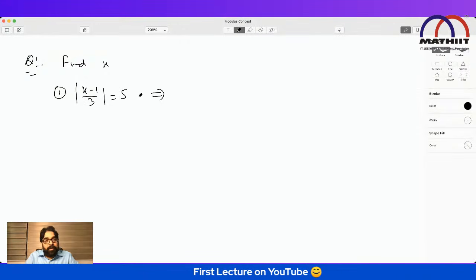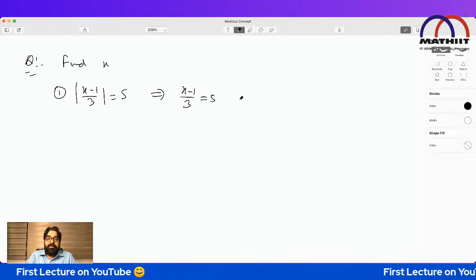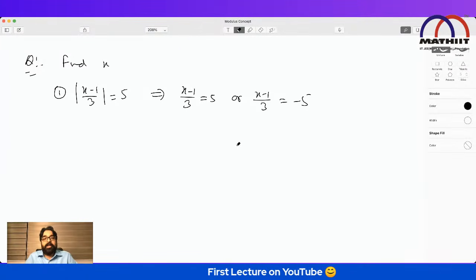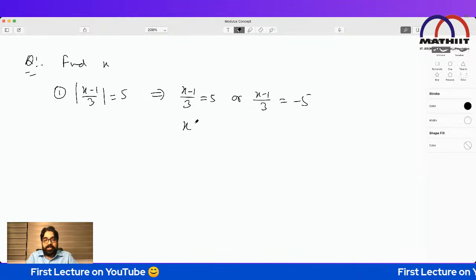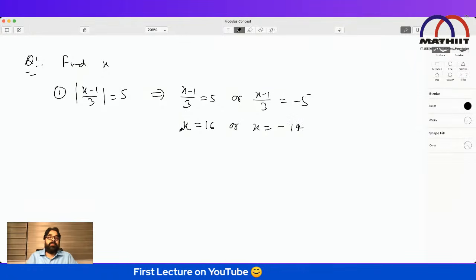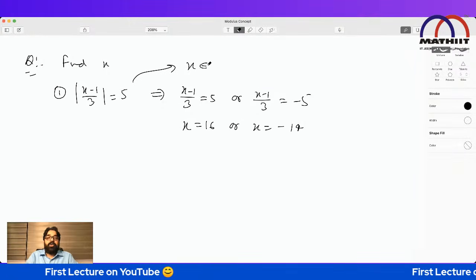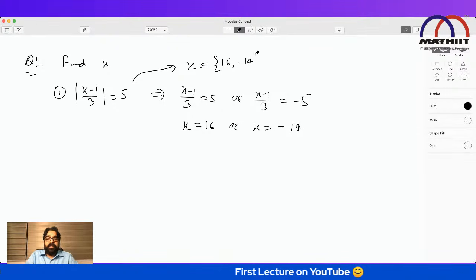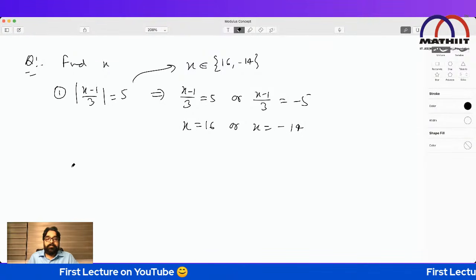Mod of something equal to 5 means that something will be equal to either 5 or minus 5. Two possibilities. So x equal to 3 multiplied by 5 is 15, and 1 goes to this side, so 16, or x equal to minus 15 plus 1, which means minus 14. There are two possible values. This equation has an answer set of either 16 or minus 14. This is the way we represent it.